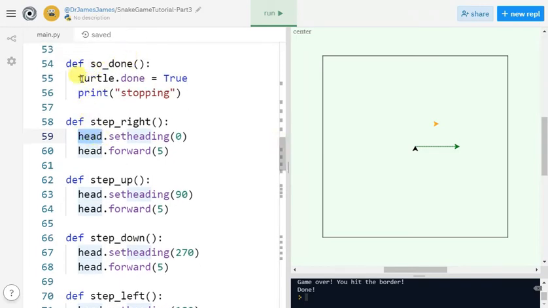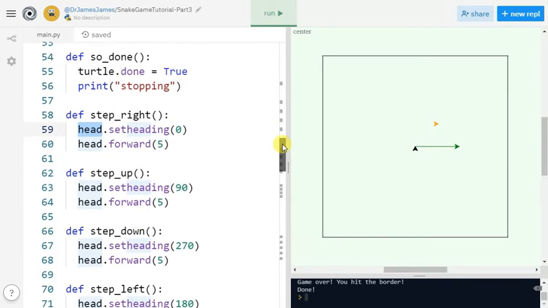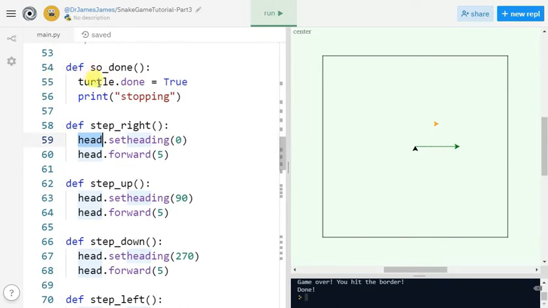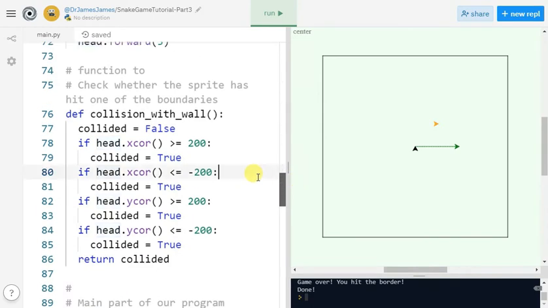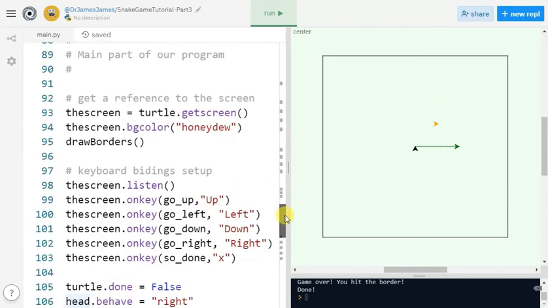But this one didn't change because I'm using the generic turtle to keep track of whether the animation is done yet. So you can see that I didn't change this to head, because this has to do with keeping track of whether the game is still running. It doesn't have to do with the snake head animation. Here we're worried about the snake colliding with the wall, so that's why this changed to the head.